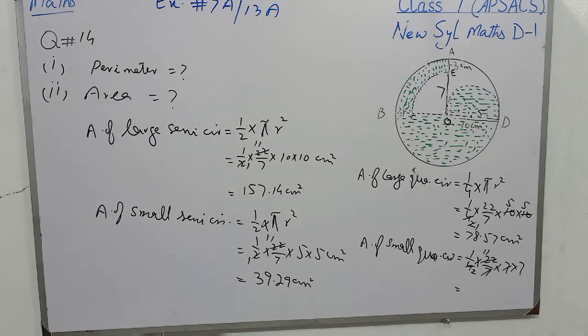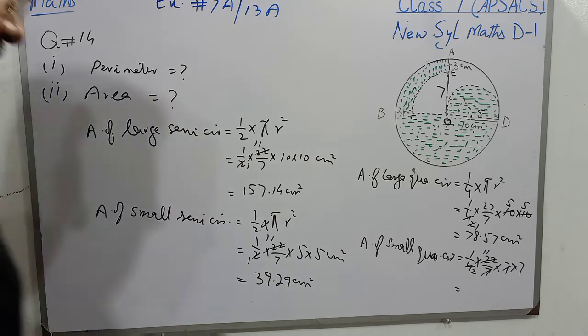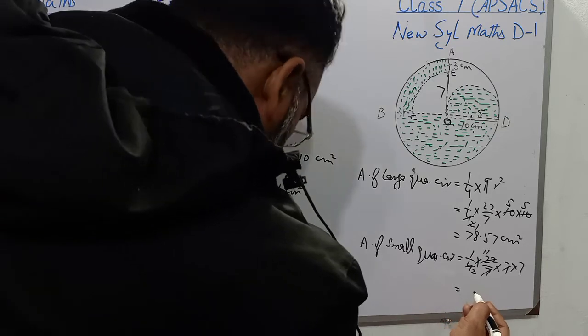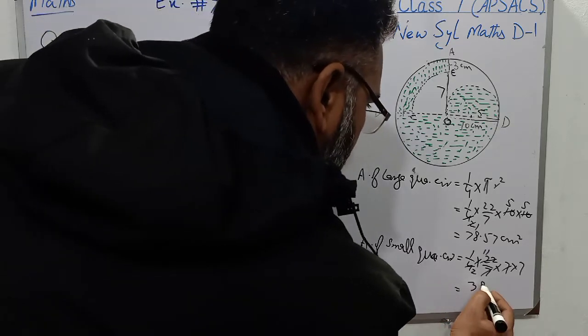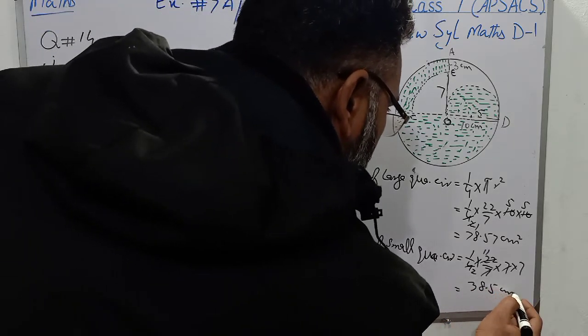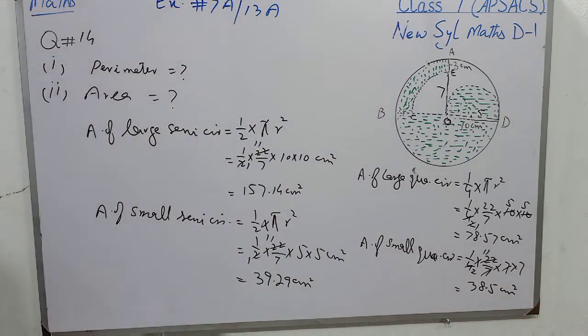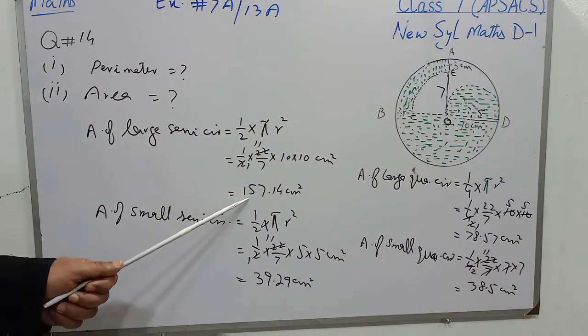Now students, say 11 multiplied by 7 means 77, and it is divided by 2, and it is the area of small quarter circle, and that is 38.5 centimeter square.